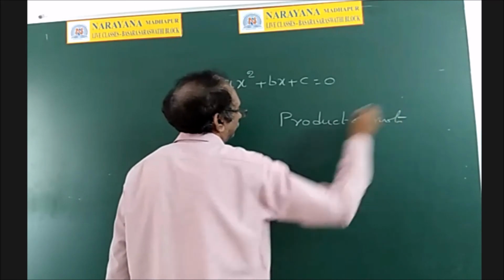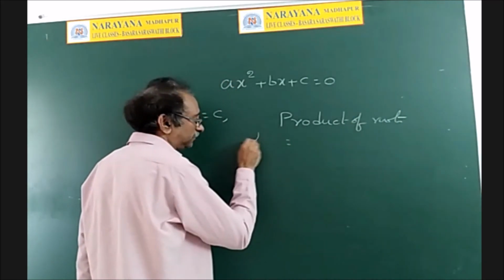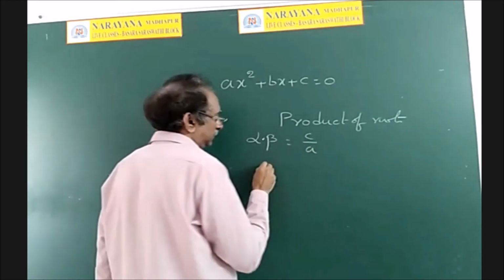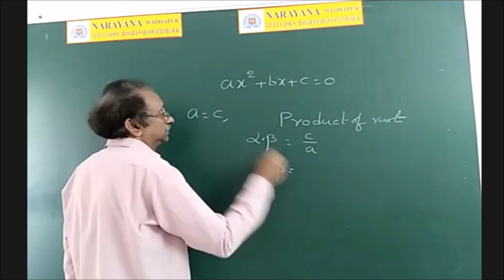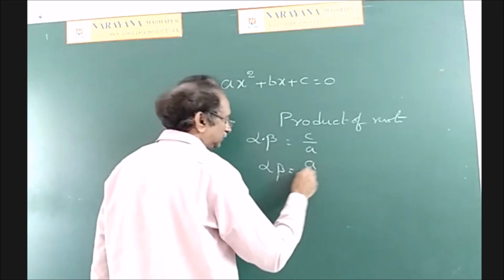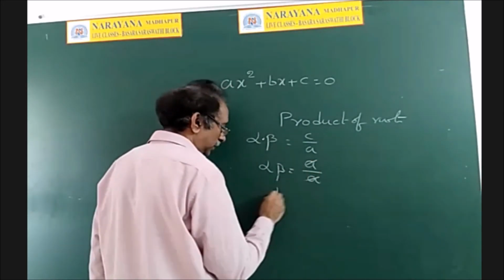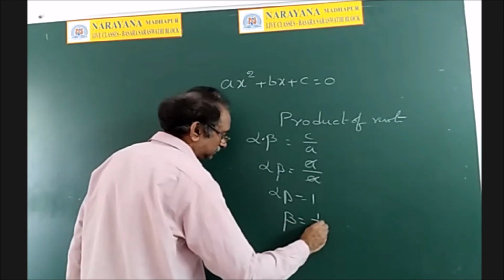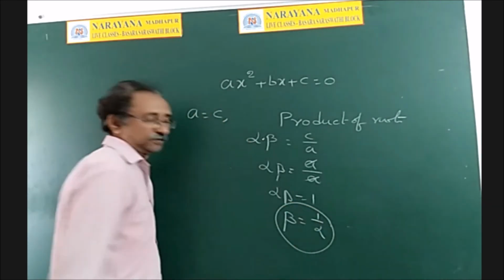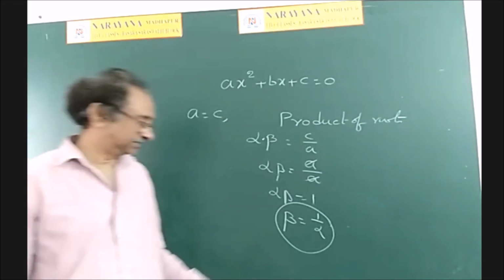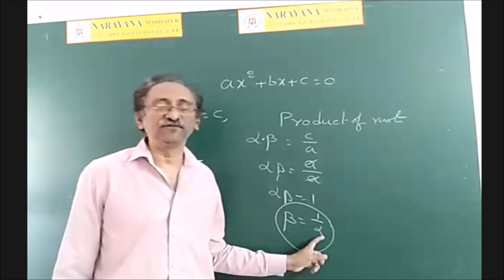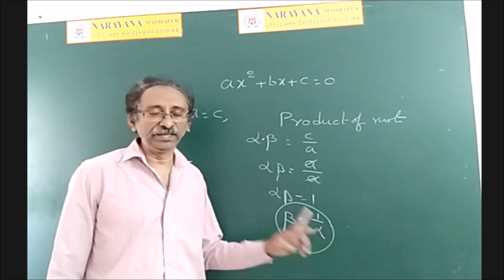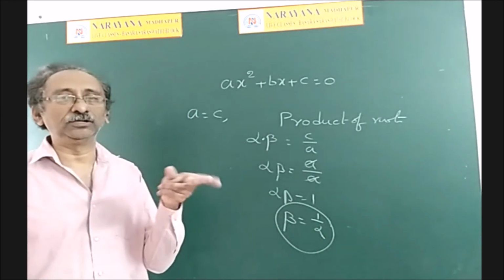The formula is c by a. Suppose alpha, beta are the roots. Alpha into beta is equal to c by a. But given that c is equal to a, in place of c write a, so alpha beta is equal to 1. That is, beta is equal to 1 by alpha. So beta is the reciprocal of alpha. Similarly, alpha is the reciprocal of beta. That means the roots are reciprocal to each other.